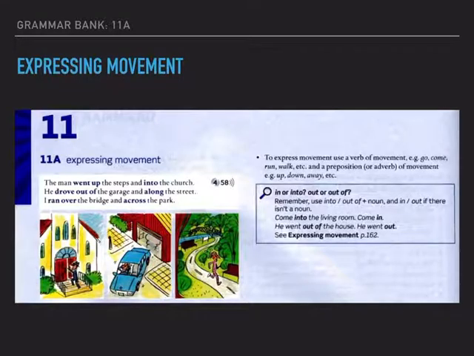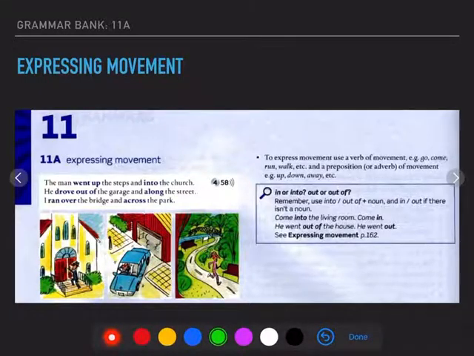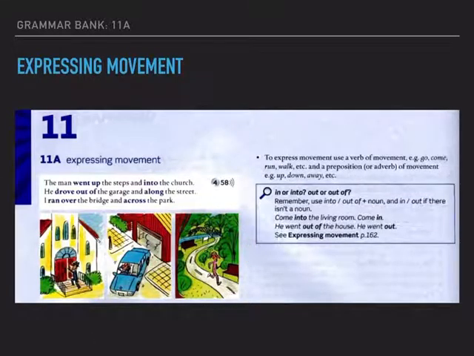I ran over the bridge and across the park. Now, let's look at the explanation, shall we? So, it says, to express movement, use a verb of movement, for example, go, come, run, walk, etc., and a preposition or adverb of movement, for example, up, down, away, etc.